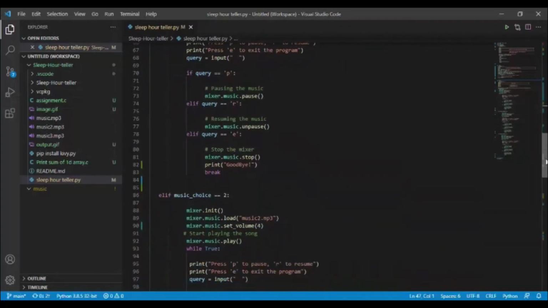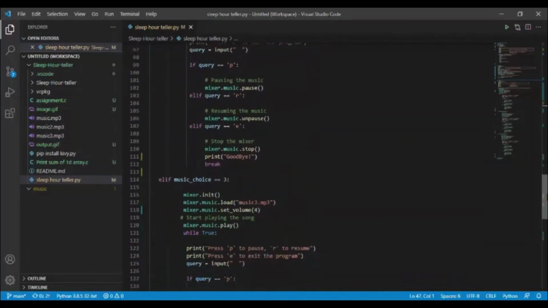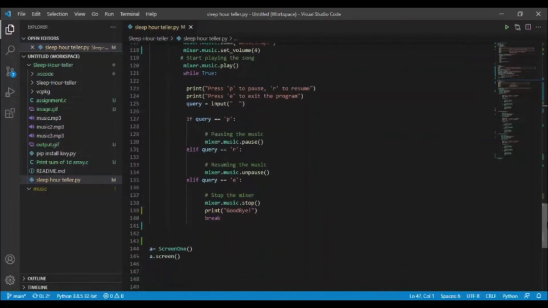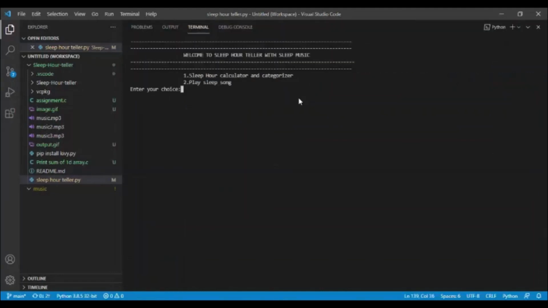And similarly, if you enter 2 as your music choice, then it will play another music named music2.mp3, which is also downloaded by me, and the rest is the same. And similarly, if you enter 3, then it will play music number 3, and that's all. After that, the objects for the class, and you can see the output.